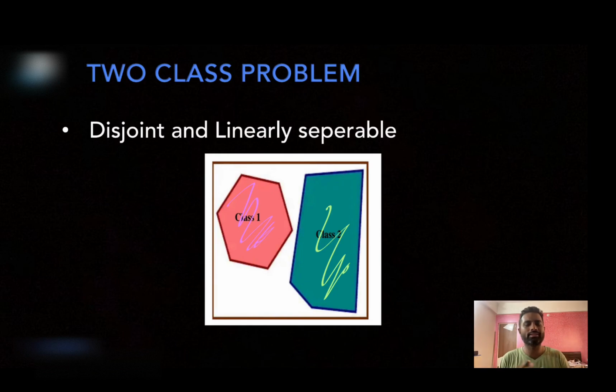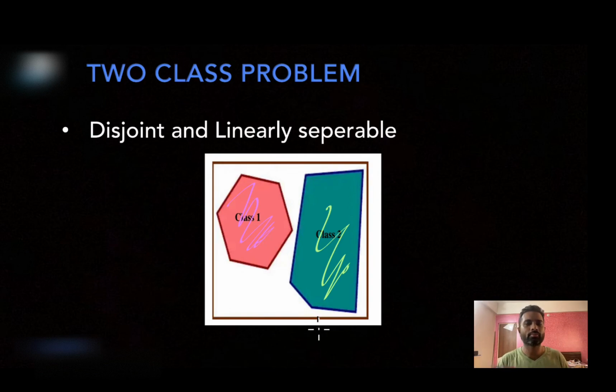Now what does this particular region indicate? In the pink region, the class conditional density corresponding to class 1 is non-zero, and the green region indicates that the class conditional density corresponding to class 2 is non-zero. For all other regions, the class conditional density for class 2 is 0 if the region does not belong to the green region.